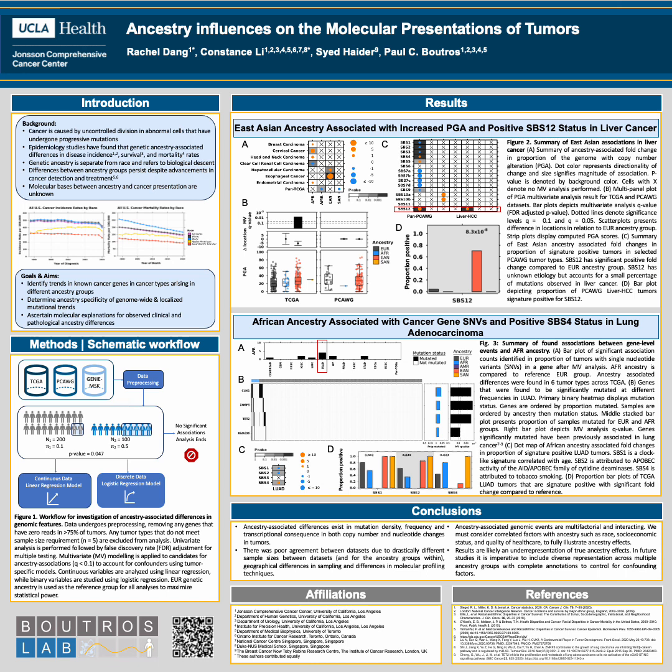Over the course of our analysis, we were able to identify ancestry-associated differences, 2 of which I highlight in this poster. The first is that East Asian ancestry is associated with increased percent of the genome with a copy number alteration, PGA, and positive status for the mutational signature SBS12. SBS12 has unknown etiology but accounts for a small percentage of mutations in liver cancer. Figure 2 presents a summary of the associations we found.